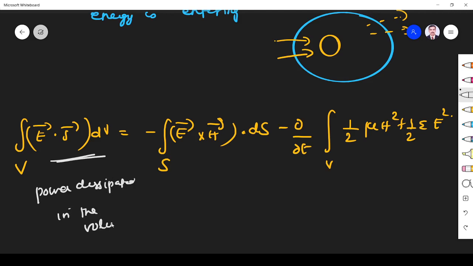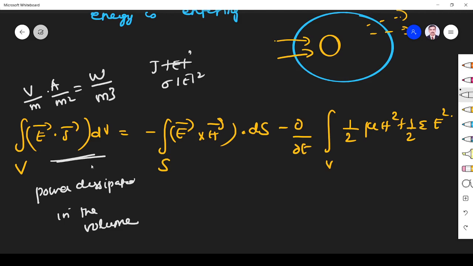Power lost. Why? E is volt per meter, J is ampere per meter squared. That means watt per meter cubed. That's what E dot J is, so it is power dissipated in the volume. You understand why σE² is called power dissipation? Because of this, watt per meter cubed. So power dissipated in the volume. And what is this term? E cross H dot dS.